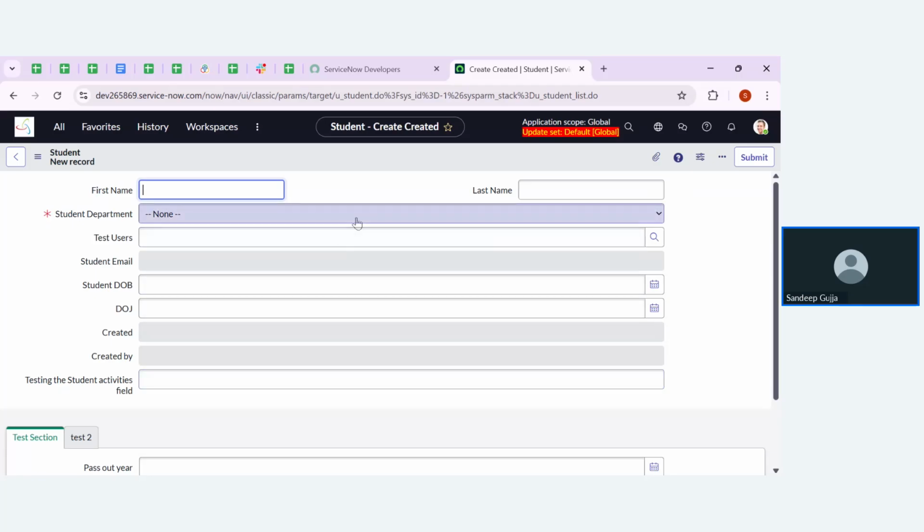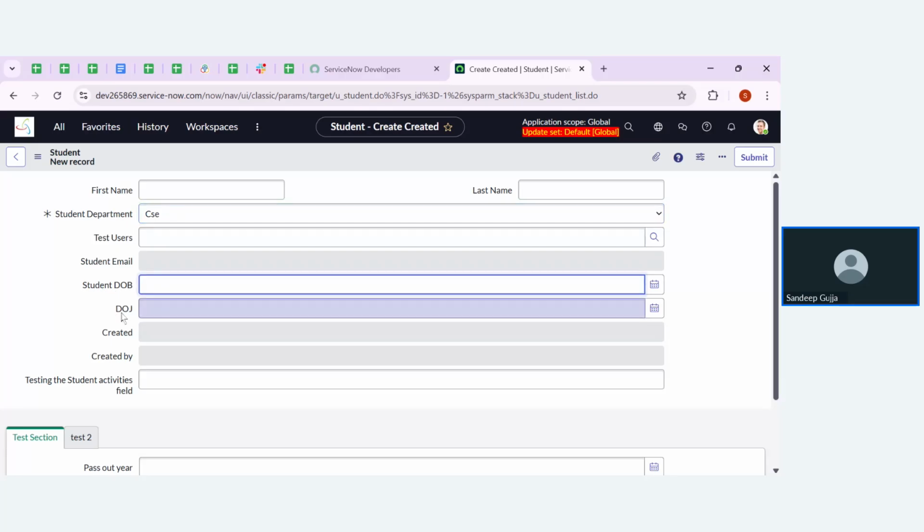So if I choose department as CSE, then the student should enter the student date of birth as well as student date of joining. I'm going to make these two particular fields mandatory whenever the student department is CSE.